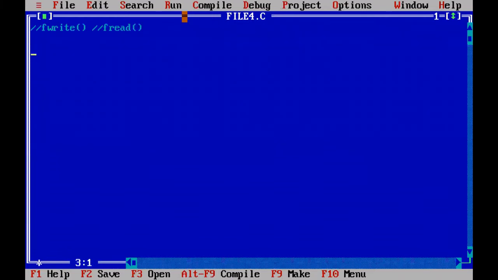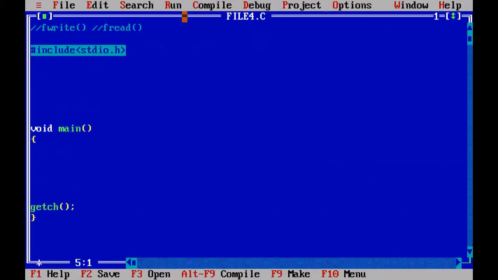And start the program with one header file, #include <stdio.h>. Open the void main function to execute our program. At the end, you write down getch to hold back the screen. Right. So in this particular program, we are going to write structure data. So first we need to create a structure here.